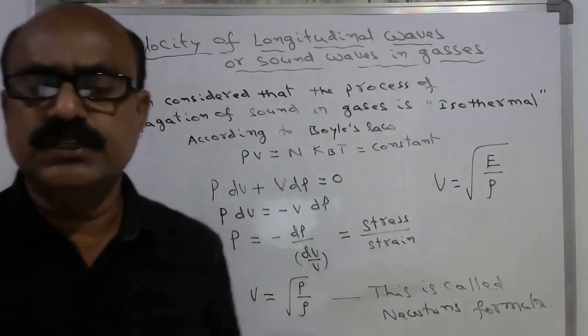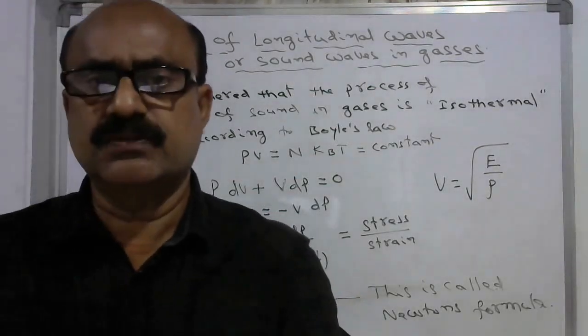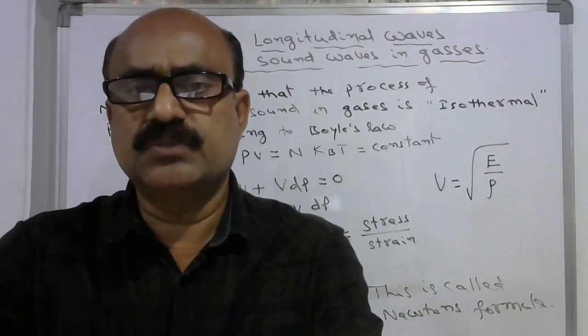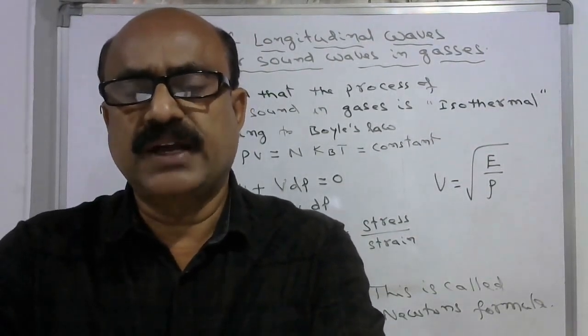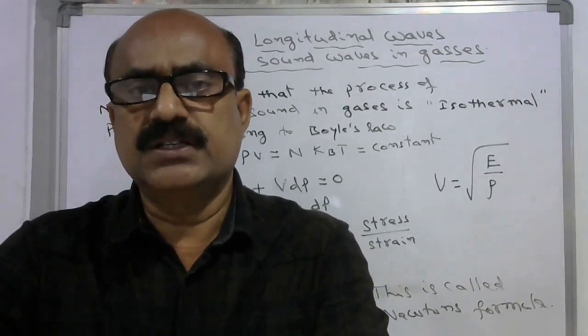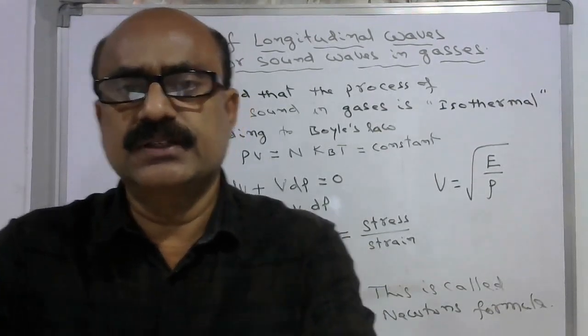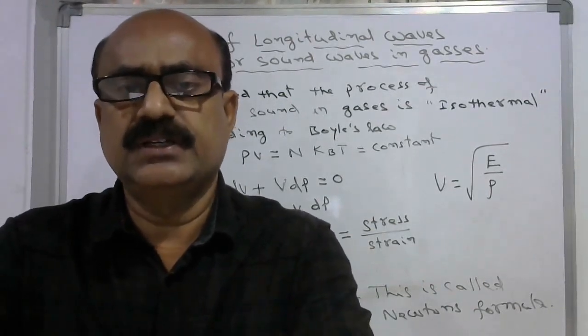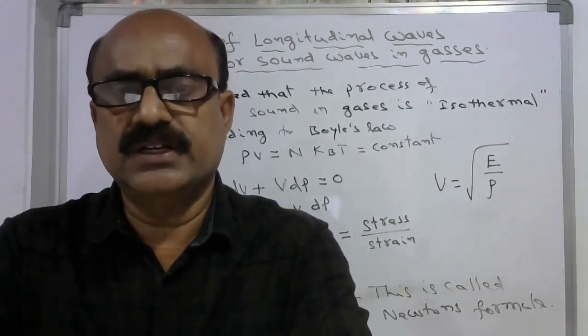With this equation, the velocity of sound observed is 280 meters per second, but practically the velocity of sound at room temperature at STP is around 331 meters per second.